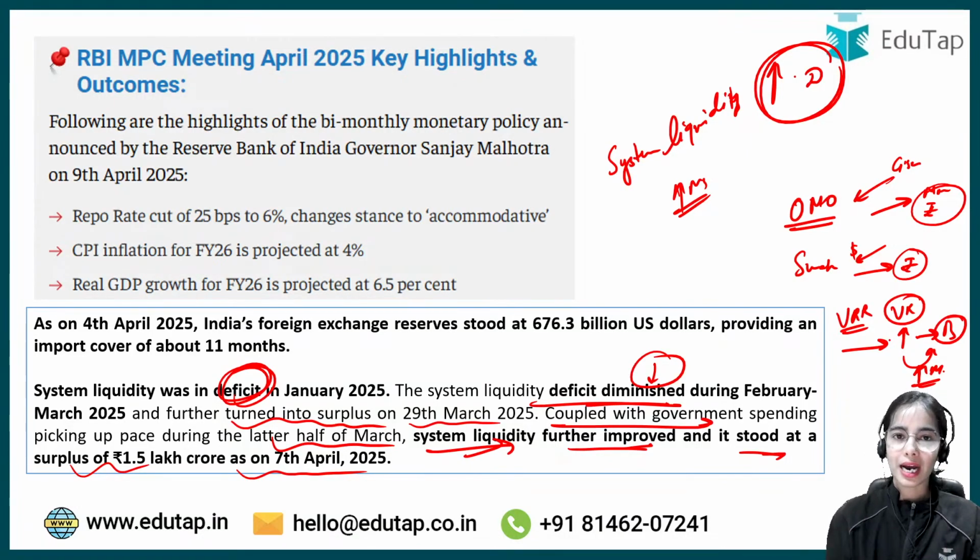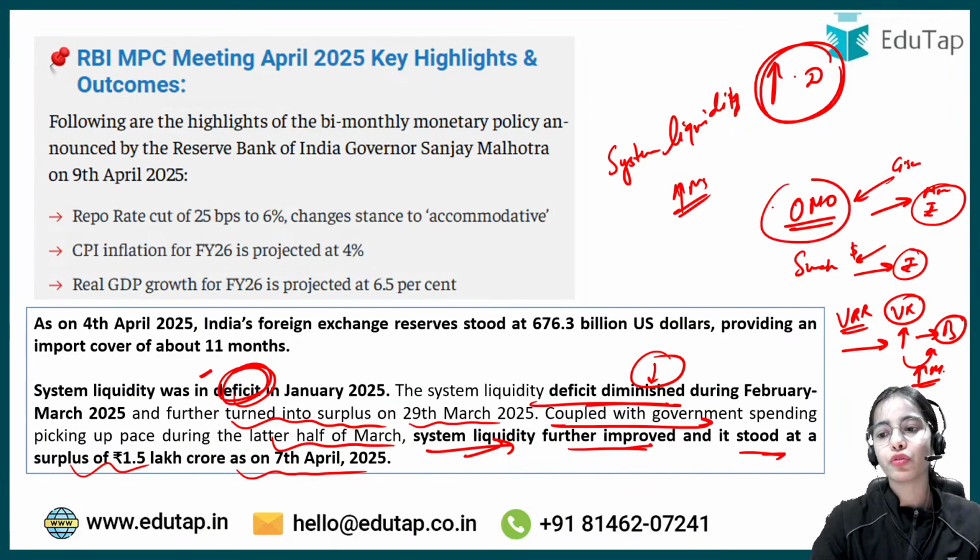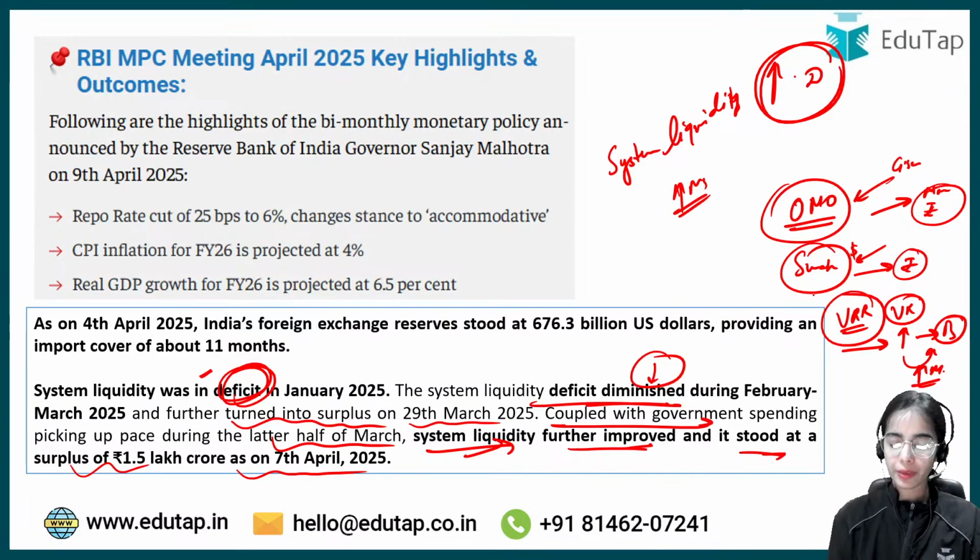So this was the idea that when system liquidity was in deficit, to boost the system liquidity, to boost the money supply, the RBI took various measures. Okay, any confusion anyone has till now?